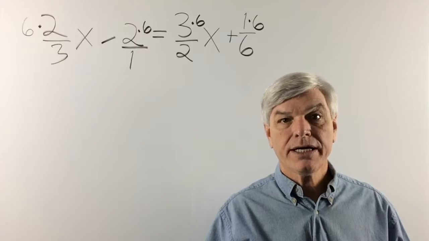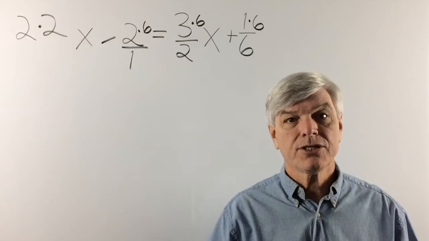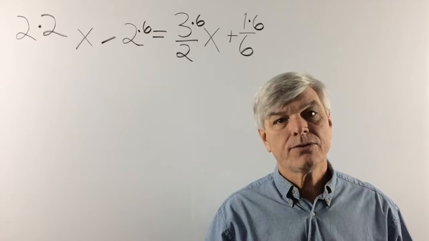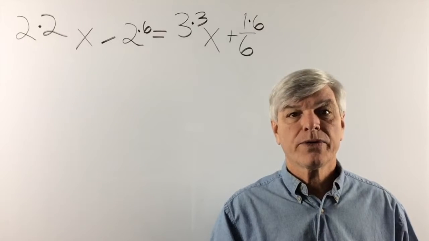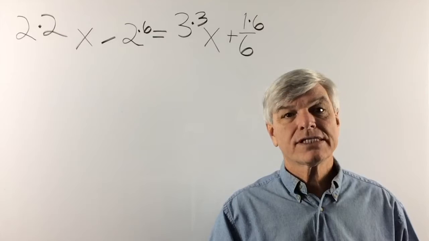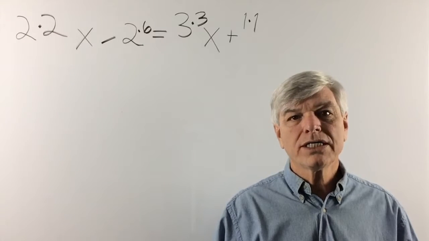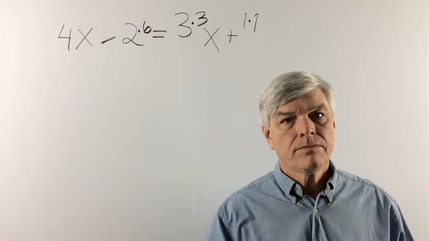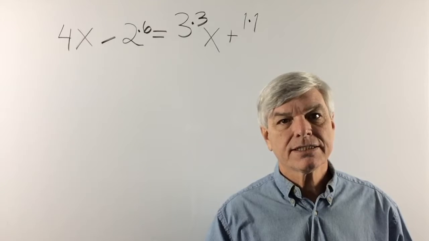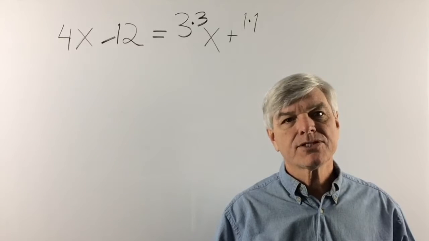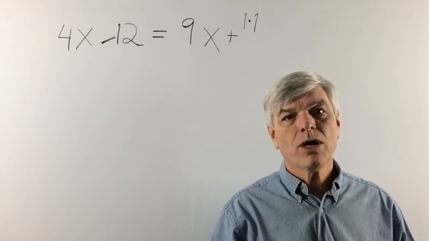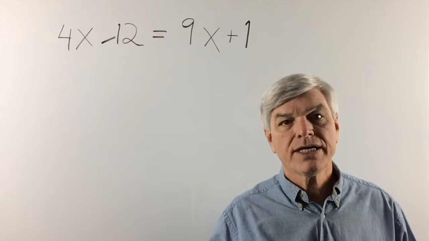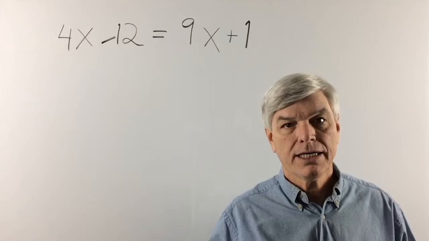And so 6 over 3 is 2, or 2 times 2x. And 6 over 1 is going to be 6. 6 over 2 is going to be 3, or 3 times 3x. And 6 over 6 is going to be 1, or 1 times 1. Now let's walk through everything. 2 times 2x is 4x. Negative 2 times 6 is negative 12. 3 times 3x is 9x. And 1 times 1 is 1. So we have 4x minus 12 equals 9x plus 1.